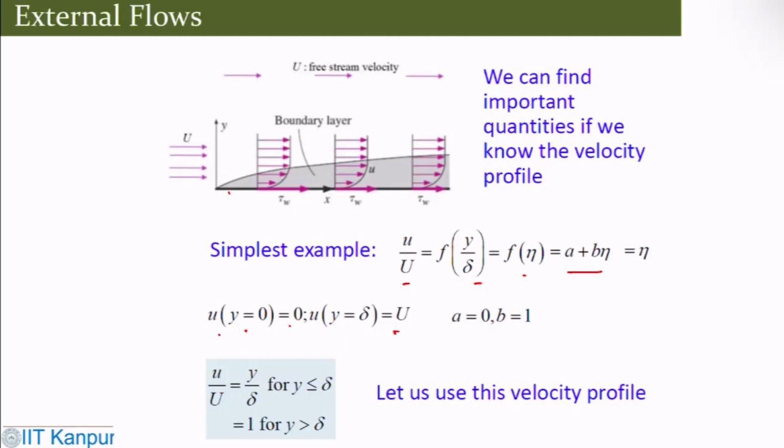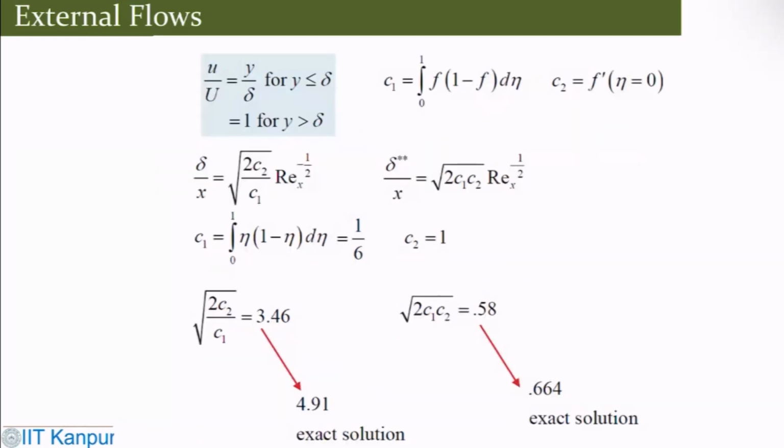So once you use this velocity profile, as long as there is a boundary layer, up to delta, there is a y by delta, and beyond that u equals to capital U. This is your capital U. Then you can estimate C1, you can estimate C2, then I can put delta by x, I can do delta star by x. So what I get, this ratio is 3.46, exact solution 4.91 here, 0.664. So you can estimate all these things.